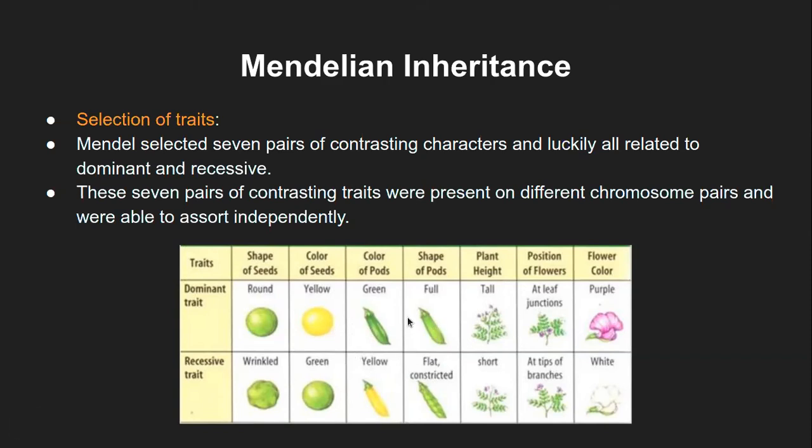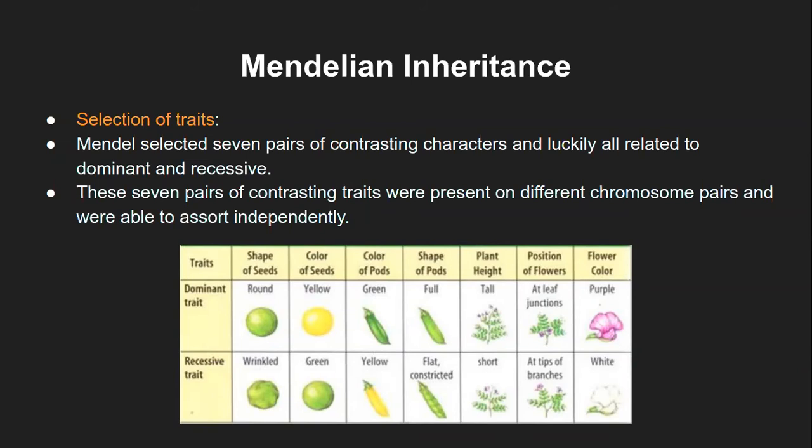Now they were not able to differentiate in one generation, because they might have a combination of, for example, round shape of seed and green color of the pod, or in the same plant they might have round seed and, let's say, yellow color of the pod, right? But what Mendel did was he only stuck to one trait, that is either the shape of the seed, or the color of the pods, or the color of the seeds, and so on. He did not look for any other trait in that particular experimental setup. So whatever he wanted to study, he only looked for those particular observations, and the rest was ignored.